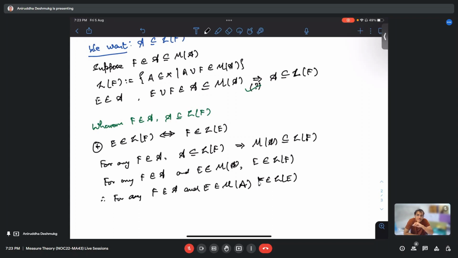What we are saying is you take any E in M of A, and every set inside of A is contained in L of E. That is what I wanted to use, the star property, we are just switching the variables. So this is really important.